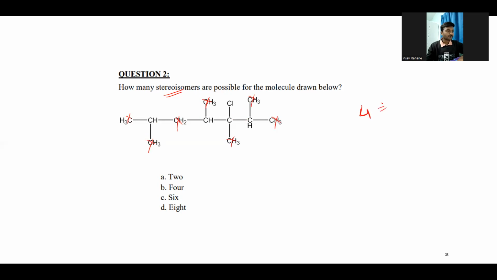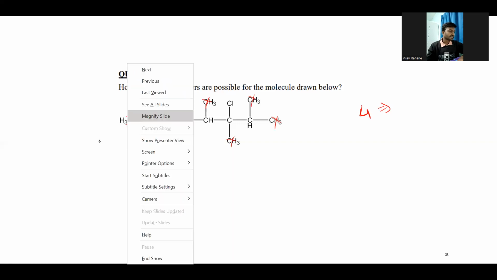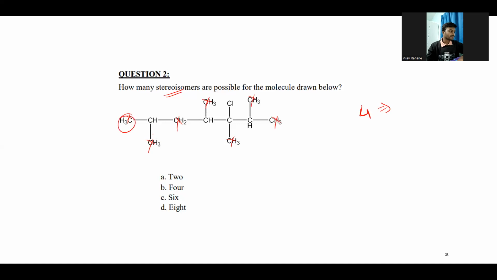So among these 4, we need to find out how many are chiral carbon atoms. This one has one methyl and the other methyl group. These 2 groups are the same. So this is also not chiral. In this one, if you see, it has a hydrogen atom. One second group is this CH2CH and this methyl.